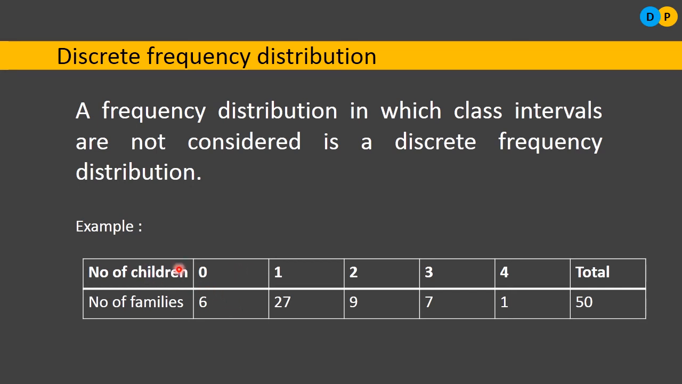So here the variable, number of children, is picking a discrete value. It is not a continuous variable, it is a discrete variable. So if a distribution with respect to a discrete variable is made, then such a distribution of frequencies is called discrete frequency distribution.